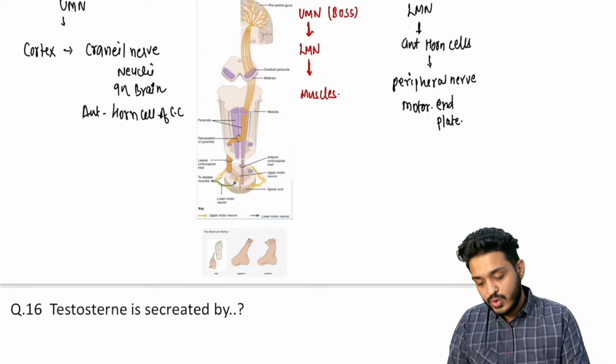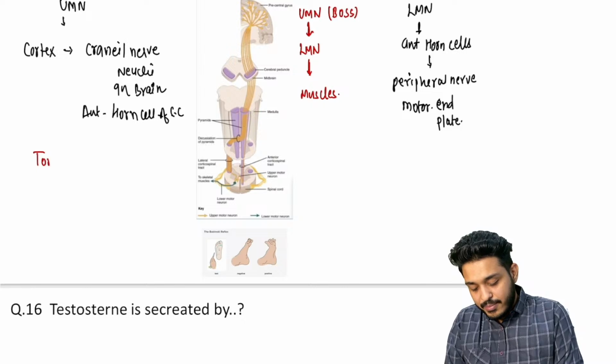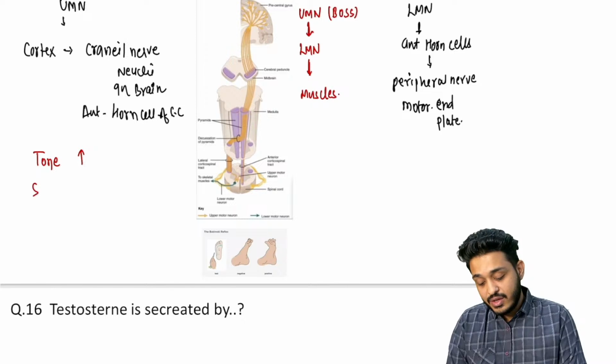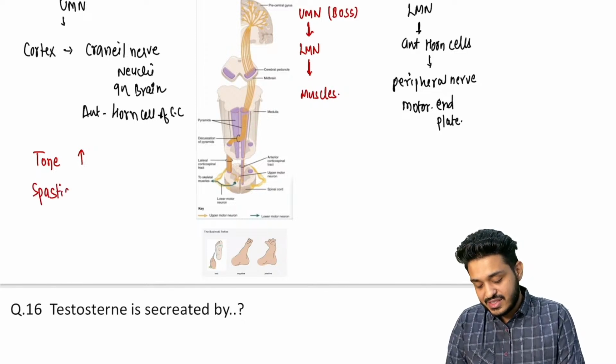If there is no boss, what is going to happen? What will happen to the tone? Tone will be increased. What kind of paralysis will you have? You will have a spastic type of paralysis.